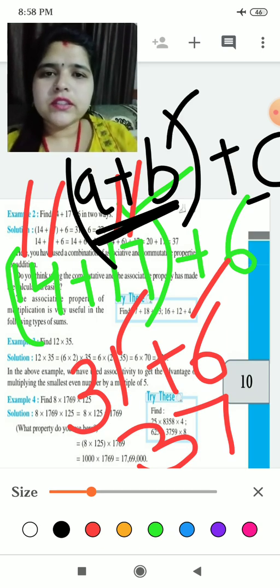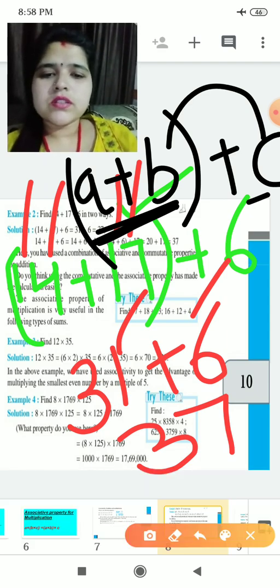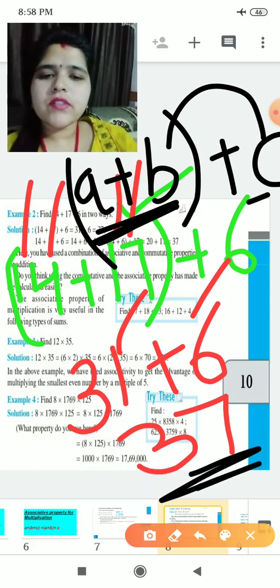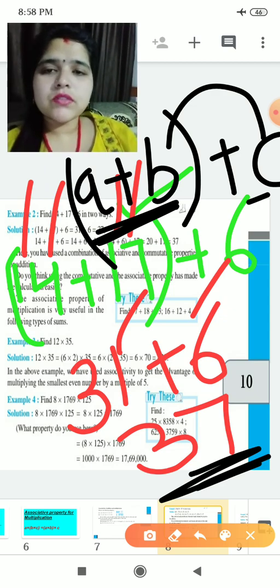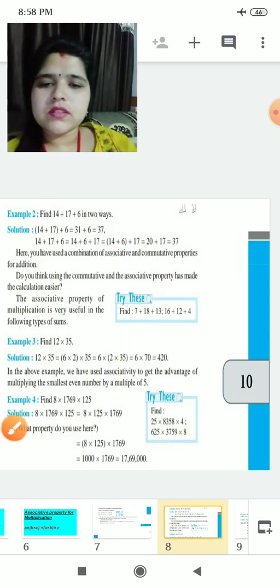Now I will take these two in the second step, second way, and a will be alone. Okay, the answer is 37. Remember, that time also the answer will come as 37 only. Okay, look at this.